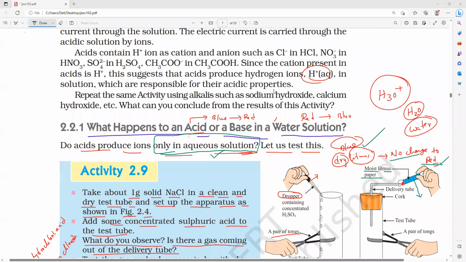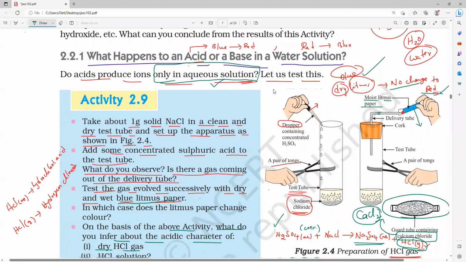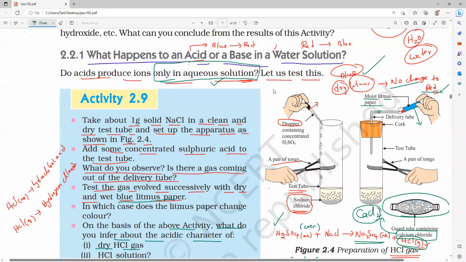Please make it. Now you can see, you fix the guard tube here. I'm fixing here, all of you observe. When do we have to fix the guard tube, guys? Only when we are having a highly moist atmosphere. So this is when we have to fix the guard tube.